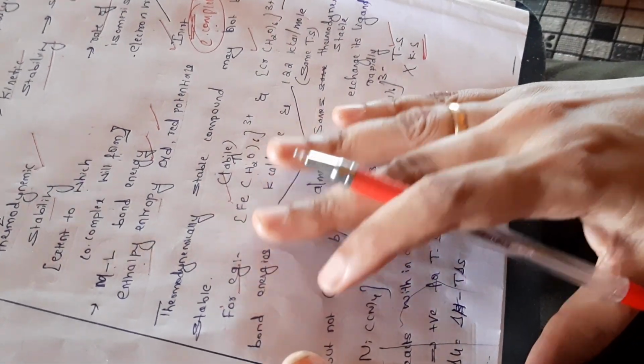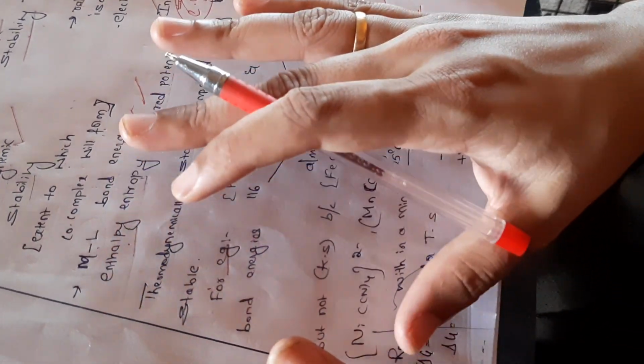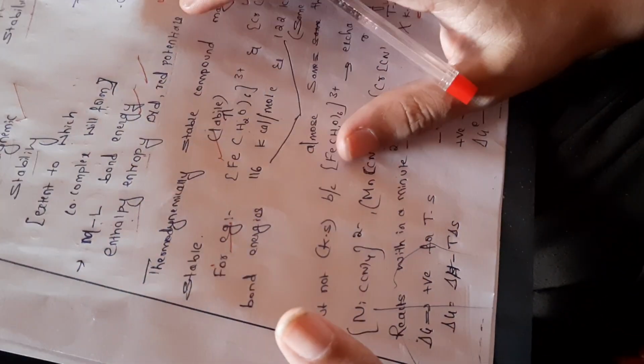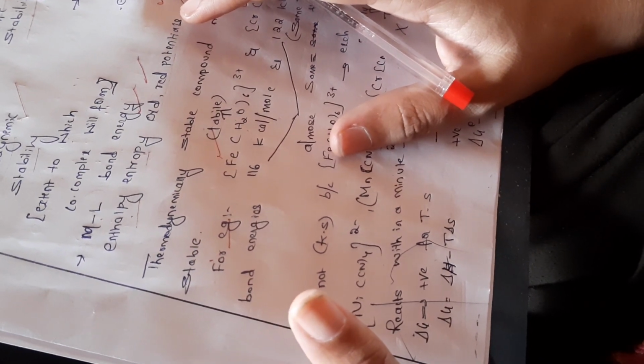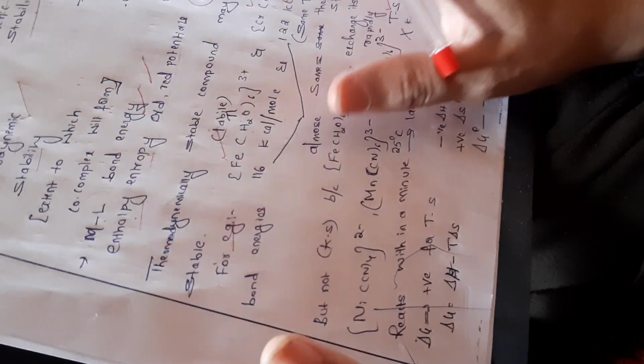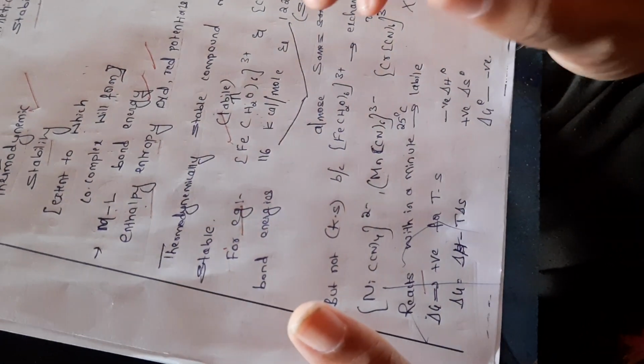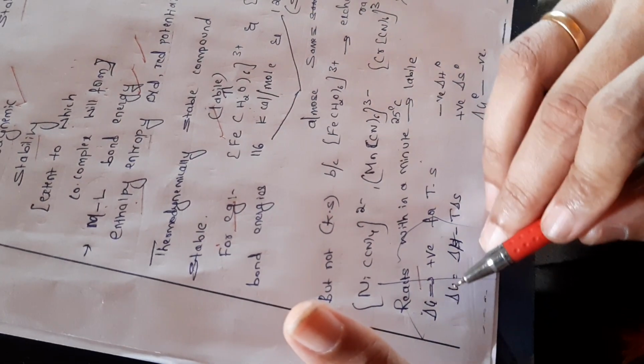Thermodynamically stable refers to to what extent metal will react with the ligand. Kinetically stable refers to what is the rate of the reaction between the metal and the ligand. So we'll come back to the thermodynamic stability of the complexes.